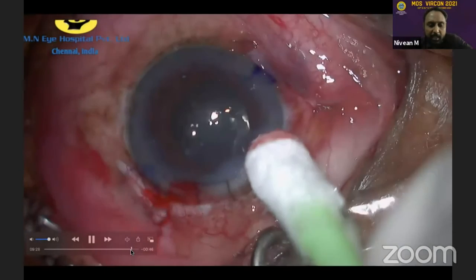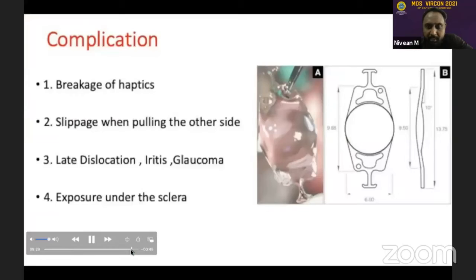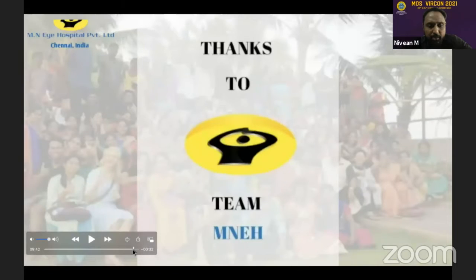Complications are there as with any secondary IOL procedure. The haptics can break if you have excess pull or more force. So there is a short learning curve. It can slip through the other side when you try to pull too hard, or when we have large eyeballs. So that has been one of the things. We haven't had any late dislocations as such, unless there's been physical damage to the lens, or any arthritis or glaucoma, in our short experience with almost 30 IOLs now. And we haven't had any exposure to the sclera.